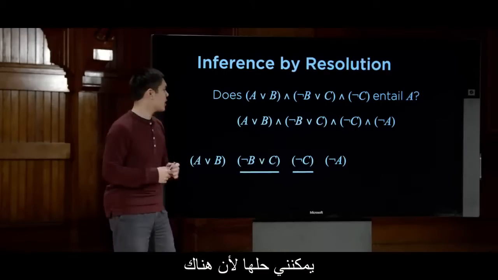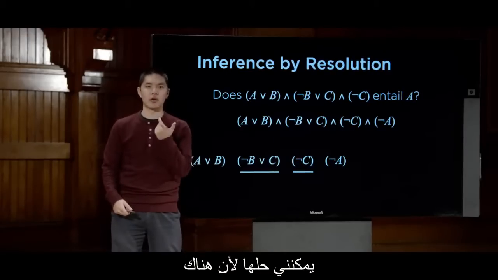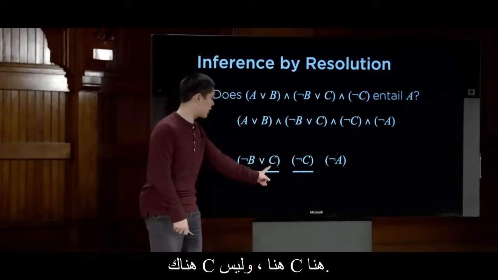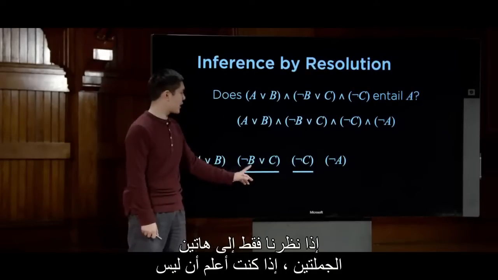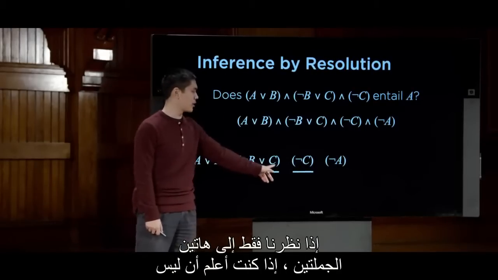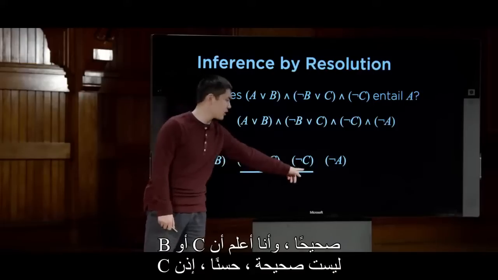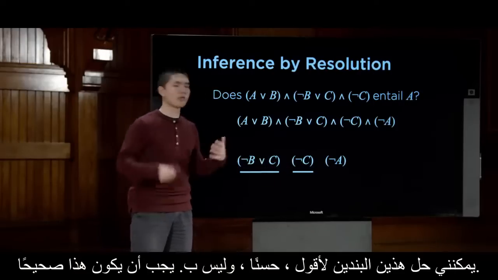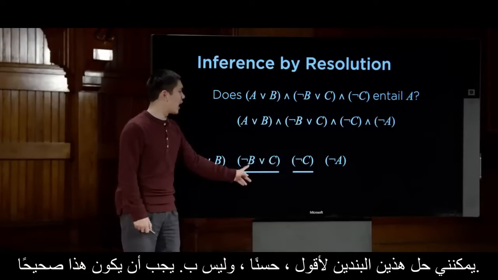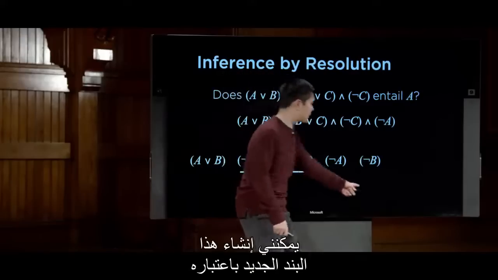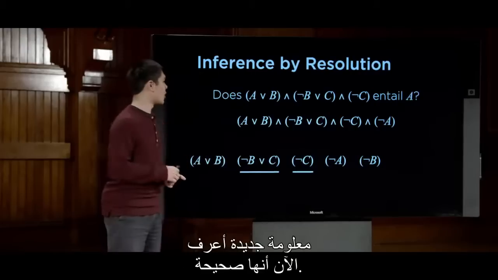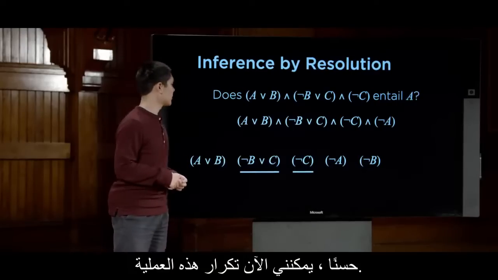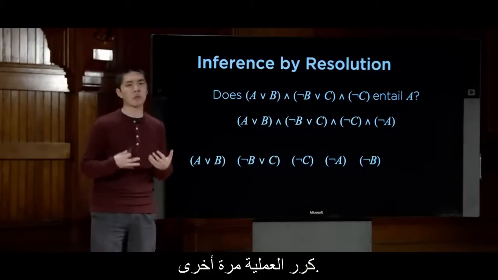I can resolve them because there are complementary literals that show up in them. There's a C here and a not C here. So just looking at these 2 clauses, if I know that not B or C is true, and I know that C is not true, well, then I can resolve these 2 clauses to say, all right, not B, that must be true. I can generate this new clause as a new piece of information that I now know to be true.